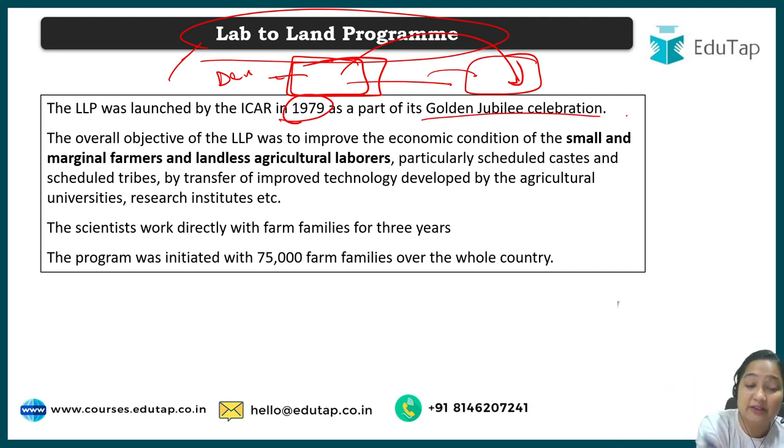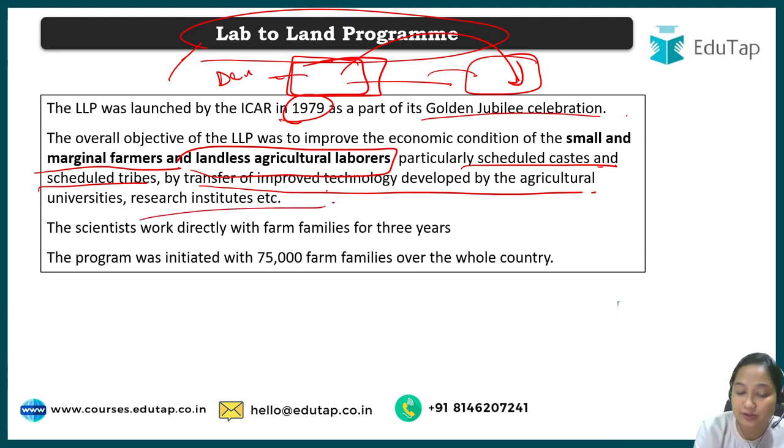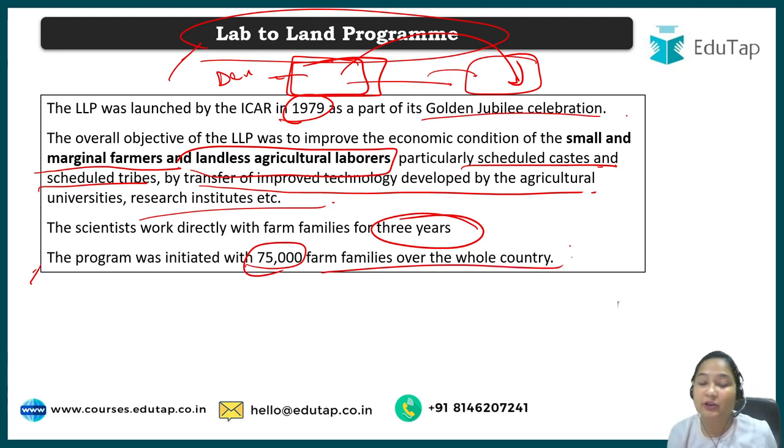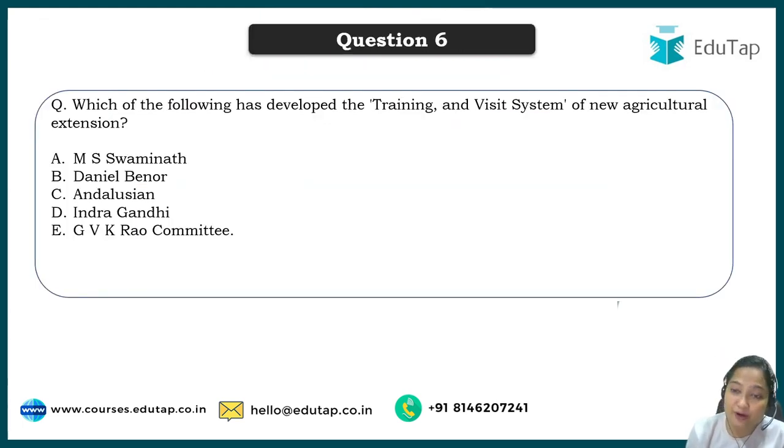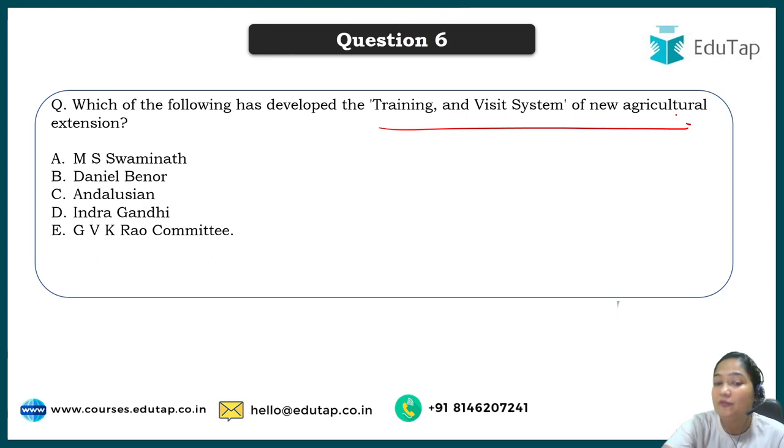Then the objective, what is different between the other schemes that we have talked about and the LLP, is that this particularly focuses on small and marginal farmers and landless agricultural laborers, particularly those belonging to the SCs or STs, by transferring the improved technology developed by the agriculture universities, institutes, etc. Scientists will work directly with the farm families for 3 years. When it was initiated, 7,500 farm families were selected for this particular LLP. So this was about your Lab to Land program. Now let's move to another question. Which of the following has developed the training and visit system of new agriculture extension?